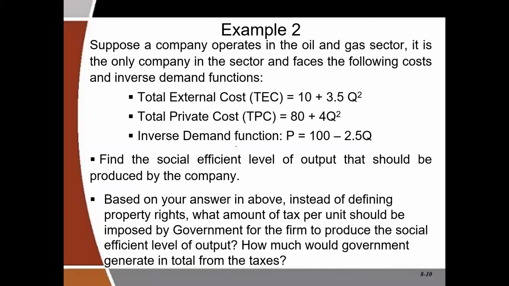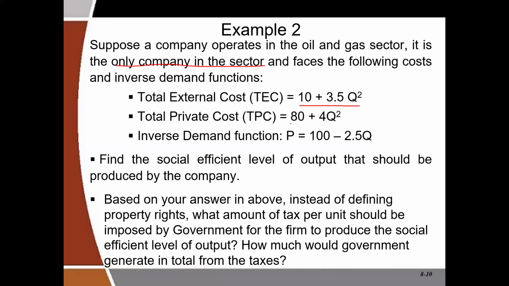Let's take the very last example for clarification. This example says that suppose a company operates in the oil and gas sector. It is the only company in the sector. Now, when we say a firm is the only company in the sector, what it means is that it is a monopoly. And it faces the following cost and inverse demand functions. So in this question, the total external cost is 10 plus 3.5Q squared.